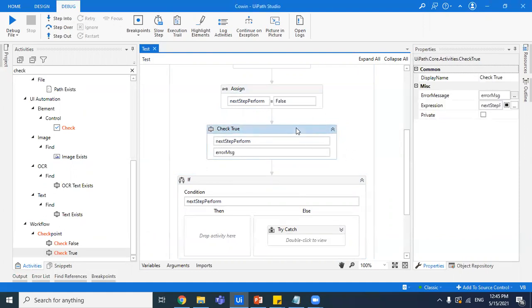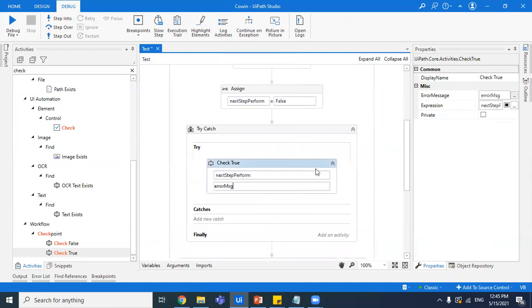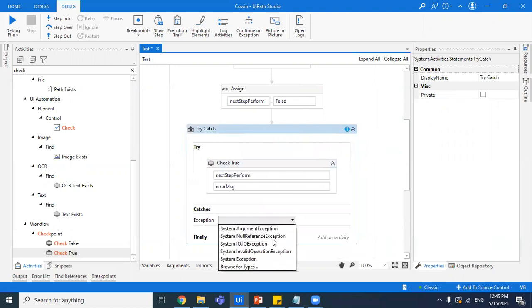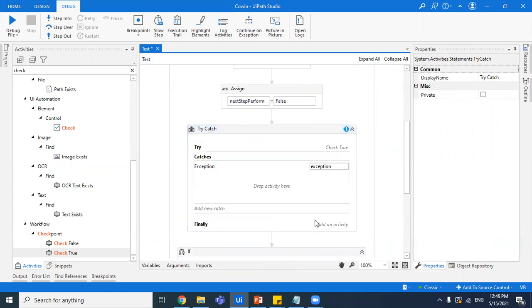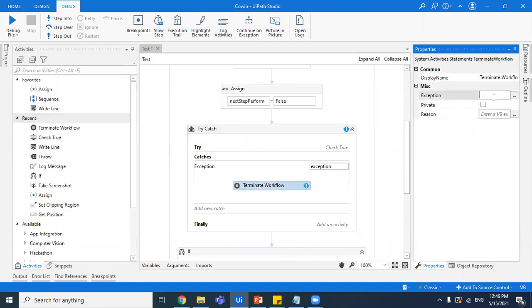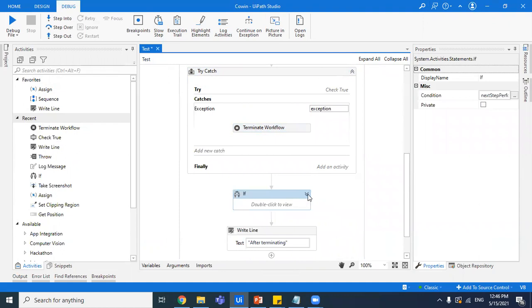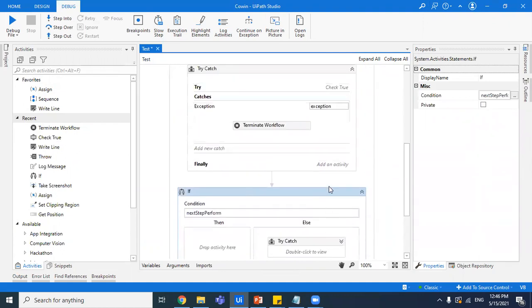Okay, so now this would throw an error, and if I surround this with Try Catch, and instead of putting an If, I terminate the workflow directly here in the catch block, my job would be done. That's what I wanted to do. I wanted to terminate based on an expression's value. And all of this would not be performed because the workflow would be terminated.